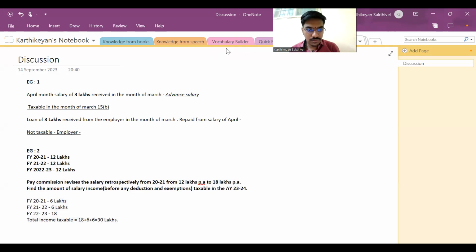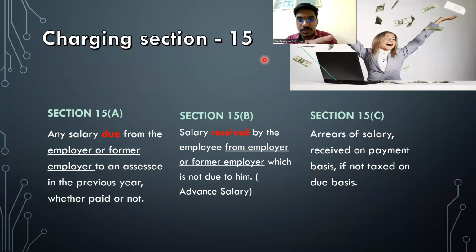See, 15B, how it works: whenever credit comes before your due basis, first comes due, okay? If you receive the payment before it is due, if you are just going to receive any payment before it is due, it will be taxed under 15B. Whichever is earlier, we tax only there. It can be taxed only once, either on due or on credit. Even though it is due in the next month, since it is already taxed, we will not tax twice.